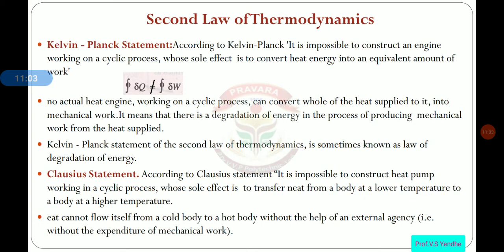Then the Clausius statement is similar to the Kelvin-Planck statement. Both statements are the same, but Kelvin-Planck is related to the heat engine and Clausius is related to the heat pump.